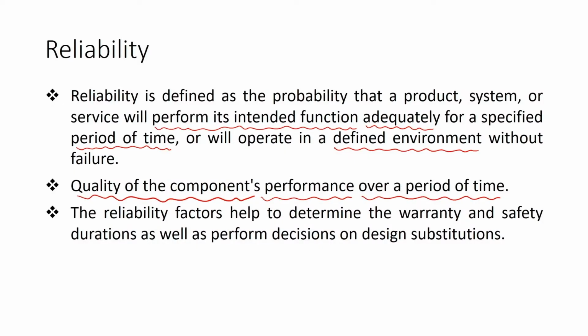The reliability factors help us to determine the warranty and safety durations, as well as to make decisions on design substitutions. The final automated system constitutes a variety of elements, and the warranty of service of the final equipment that we will be developing and selling into the market is dependent upon its constituent elements.